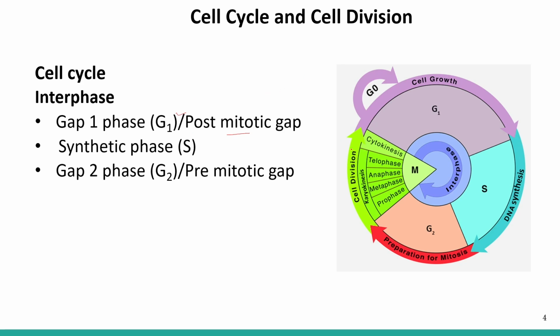Because it happens after mitosis. Second phase of interphase is the synthetic phase, also known as the S phase. And third one is the G2 phase, also known as the gap 2 phase, or we can also call it the pre-mitotic phase, meaning it happens before mitosis.